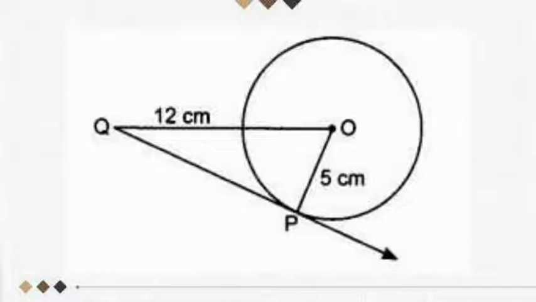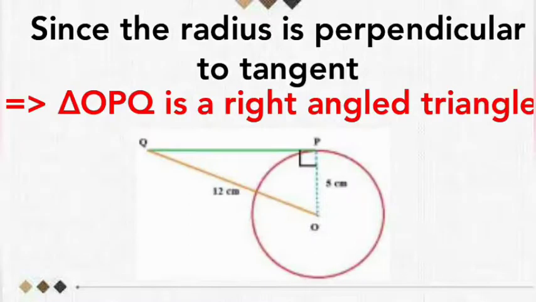If we join from the center to the point of contact, it will make 90 degrees. Since the radius is perpendicular to the tangent, triangle OPQ is a right angled triangle by the tangent radius theorem.